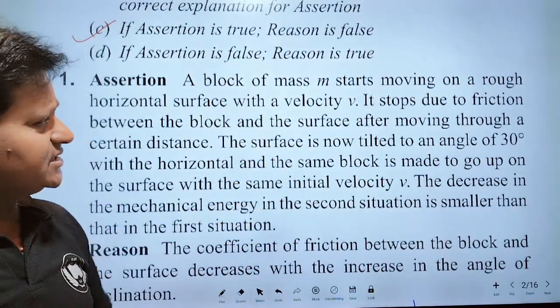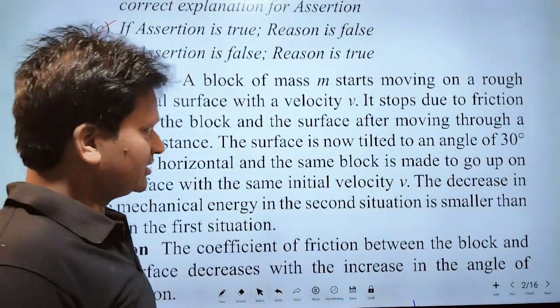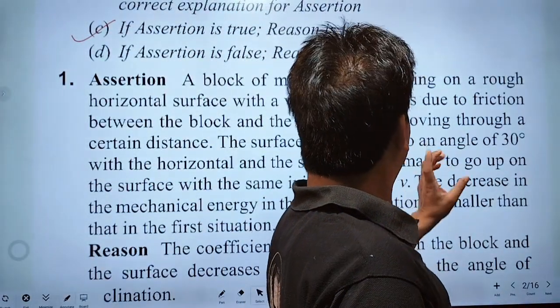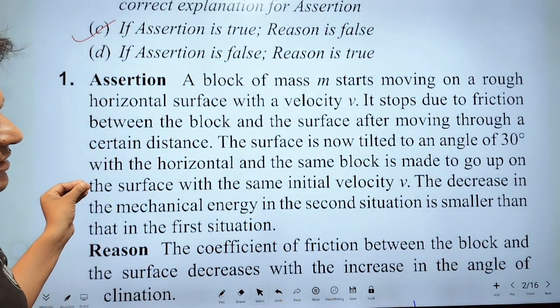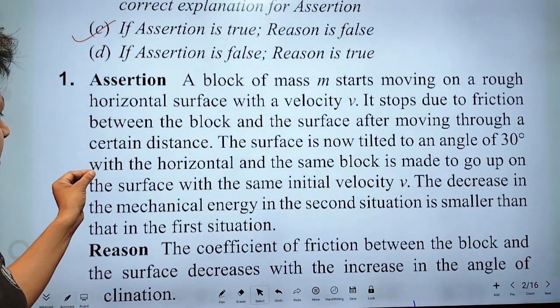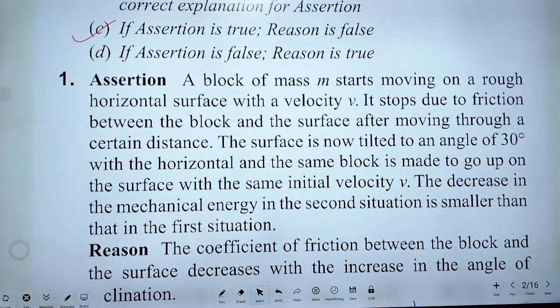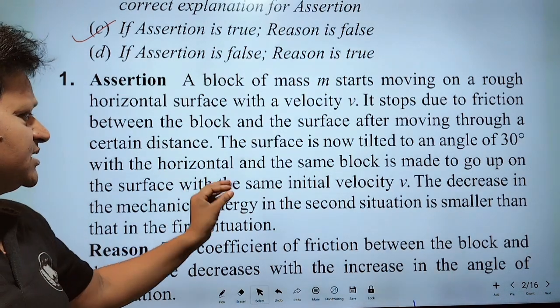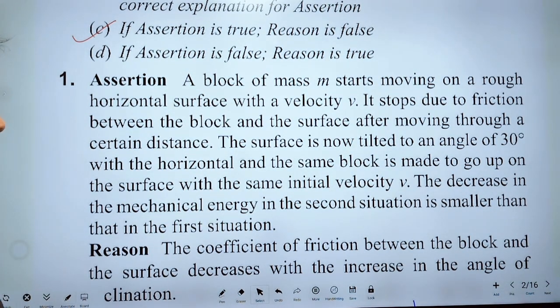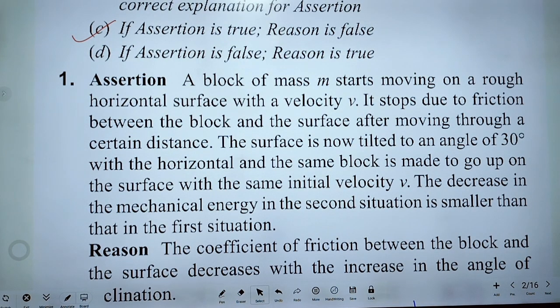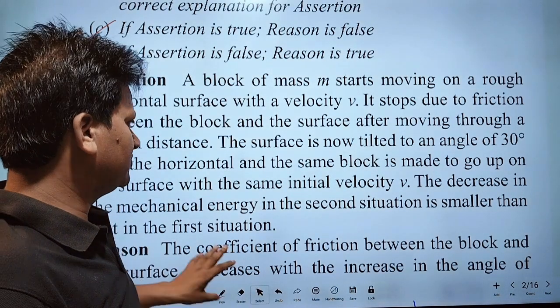The surface is now tilted to an inclination of 30 degree with the horizontal. The same block is made to go up on the surface with the same velocity. The decrease in mechanical energy in the second situation is smaller than that in the first situation.